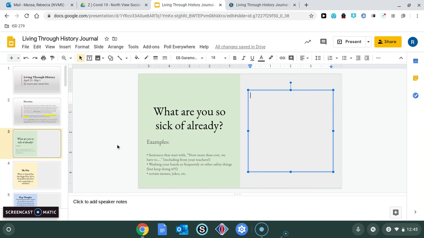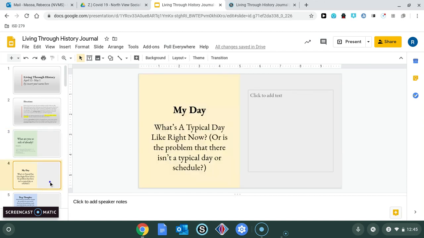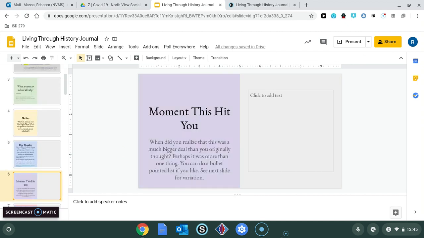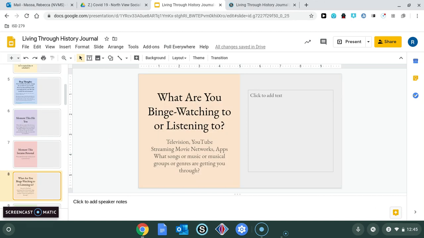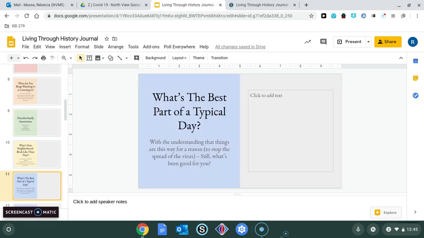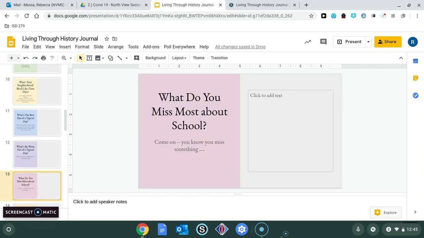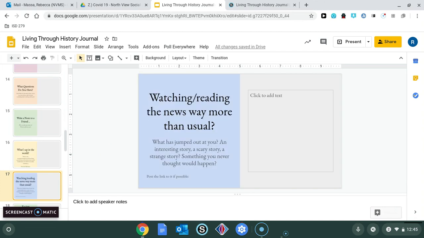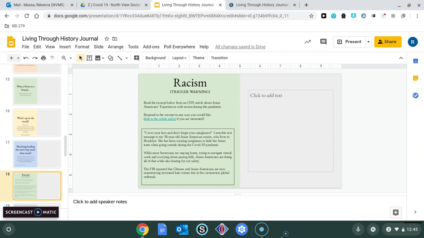And then, there's a ton, okay? What's your typical day like? Some deeper thoughts, okay? So what I would first do is just scroll through them, okay? I just want to point out a couple that might be a little bit more difficult to address. And again, you choose your own, so you totally don't have to do these ones that might feel a little bit more difficult.